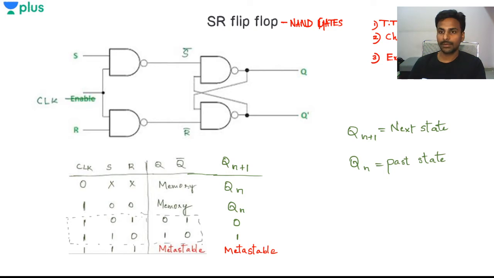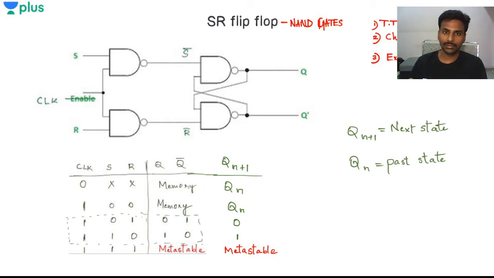Okay, so what are these tables? First of all, let's try to build these tables for the SR flip-flop. Similarly, we will build these tables for the JK flip-flop, and then we will try to convert the SR flip-flop to the JK flip-flop. Now in exams, I'm telling you guys, this conversion, basically the conversion of one flip-flop to another flip-flop.